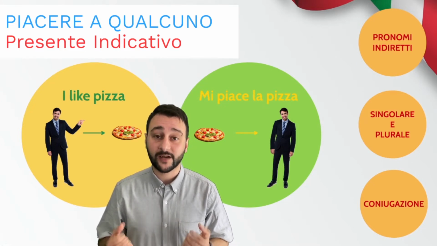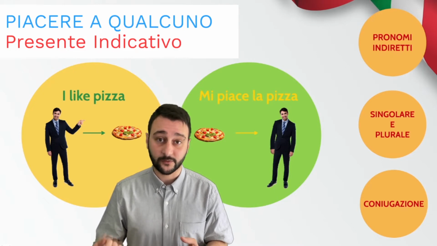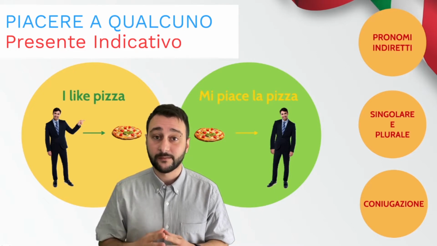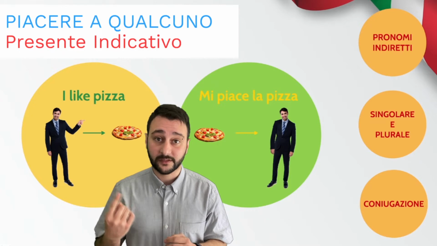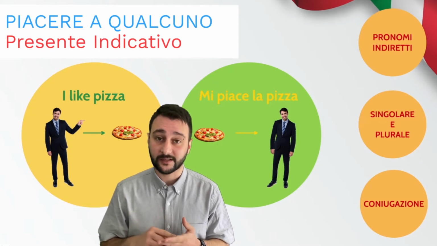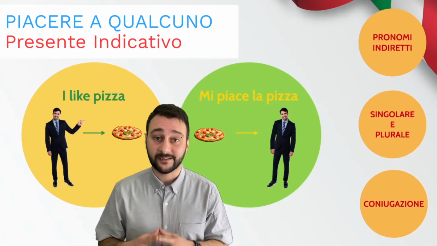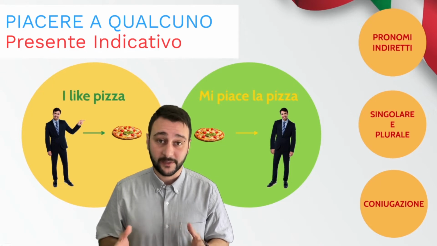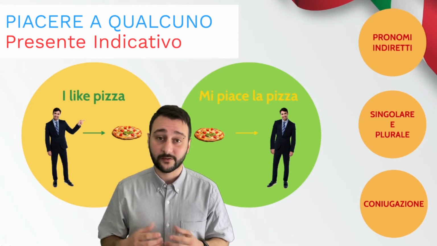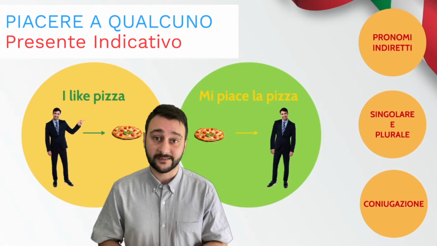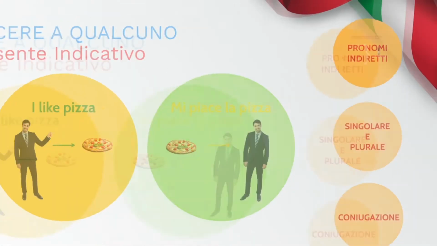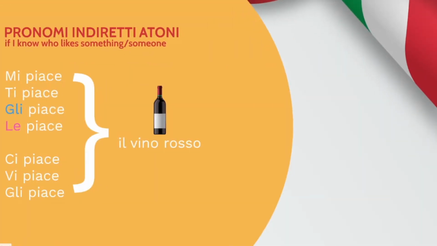So keep in mind this, because each time you use this verb, you are not going to use subjects, but indirect pronouns. I've already made a video about this, which you will see top right now. If you're watching with your phone, you can watch it, and this is about pronomi indiretti. Today I'm not going to explain pronomi indiretti, but I'm just going to show you which ones they are.